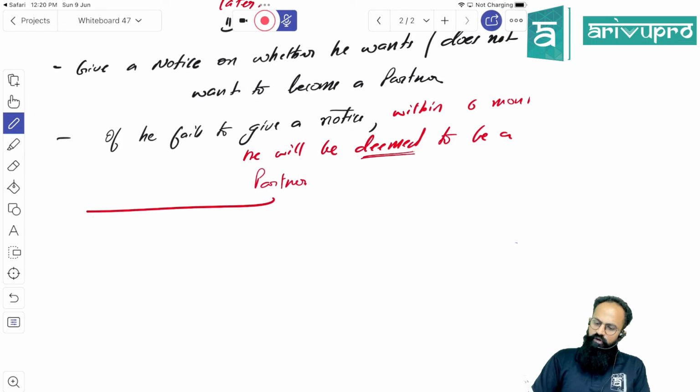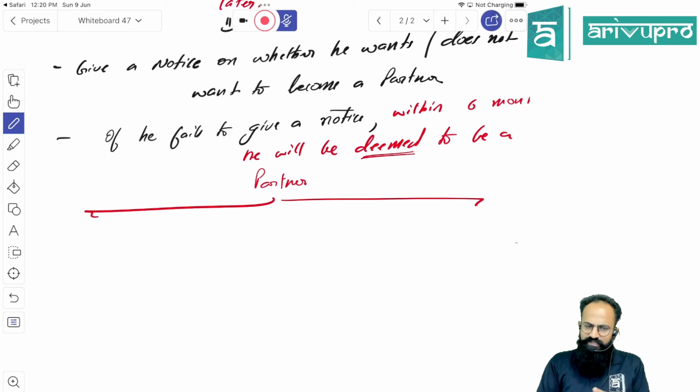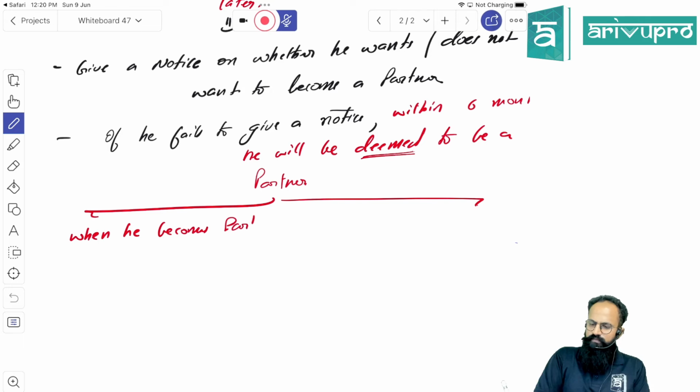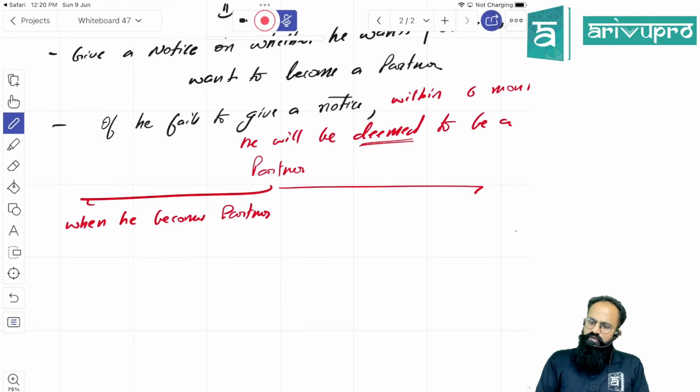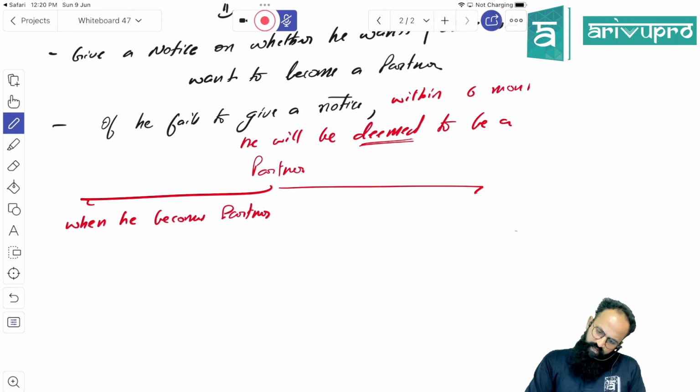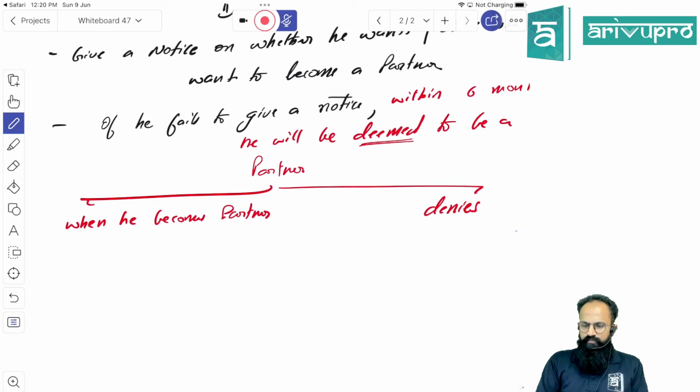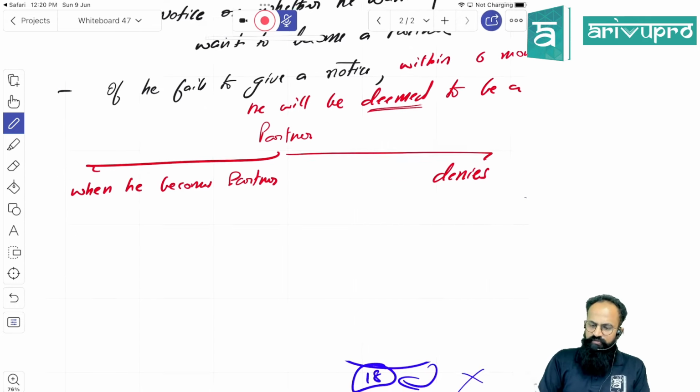Now imagine on the day when he takes a decision, he decides to become a partner, or he does not become a partner, he denies. Then what will happen in these respective scenarios?